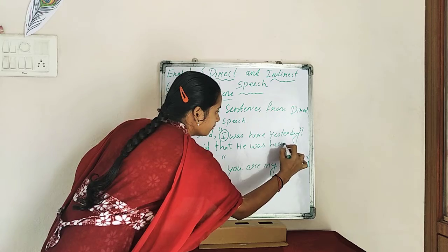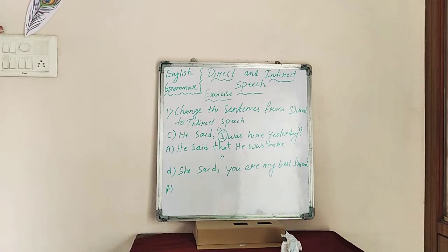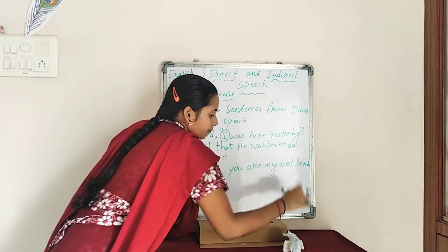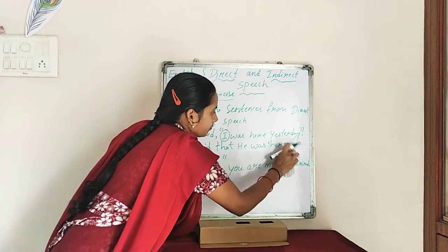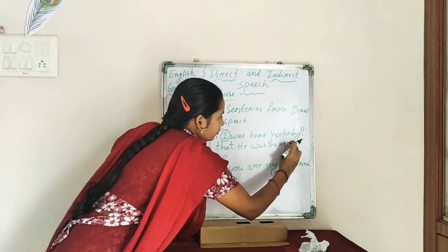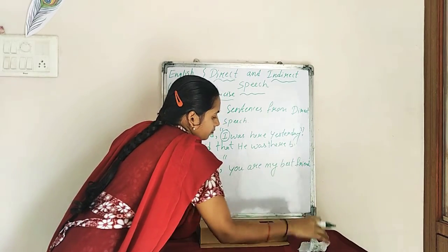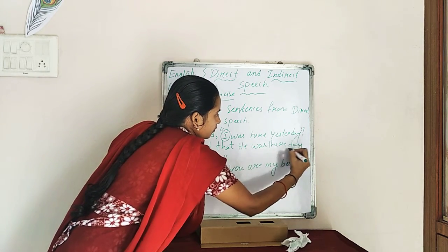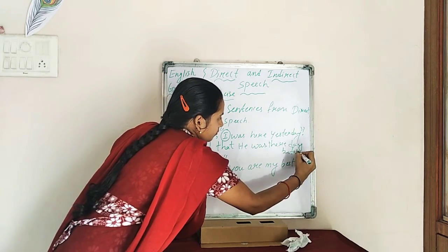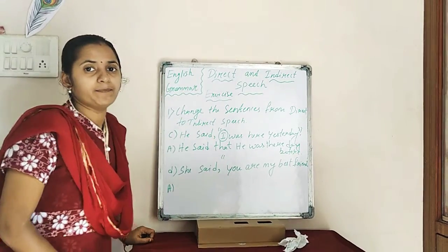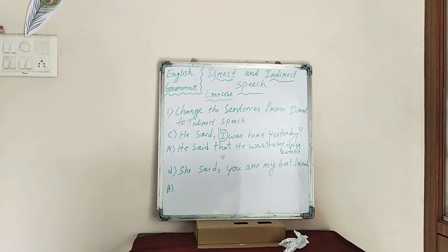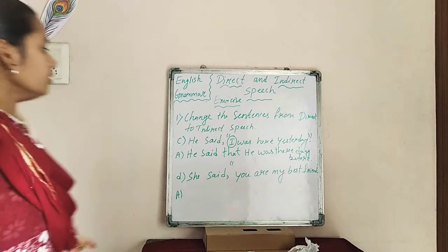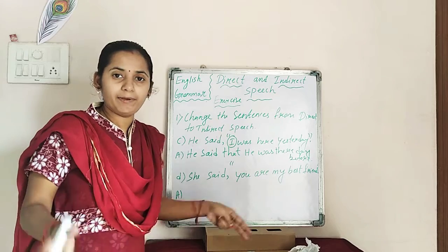here, there, day before. Okay? So he said he was there day before.